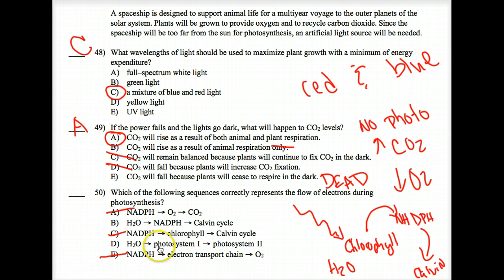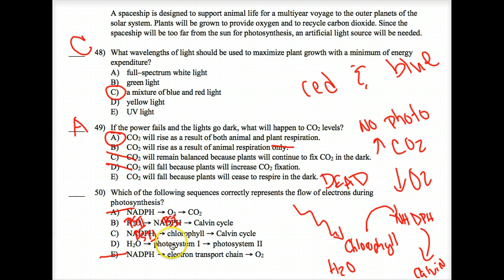Let's see. We're going to have to decide between one of these two, right? I'll put C back in there. So what do you guys think it is? Am I taking the electrons from the water and giving them to the NADPH? That would be, water is photosystem 2, right? NADPH is photosystem 1, and then going to the Calvin cycle. NADPH is photosystem 2. Chlorophyll is both photosystem 1 and 2.